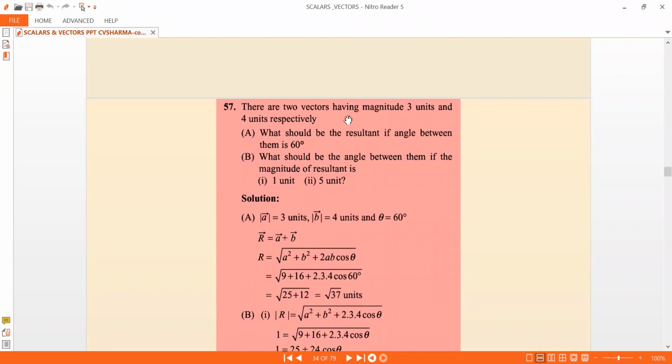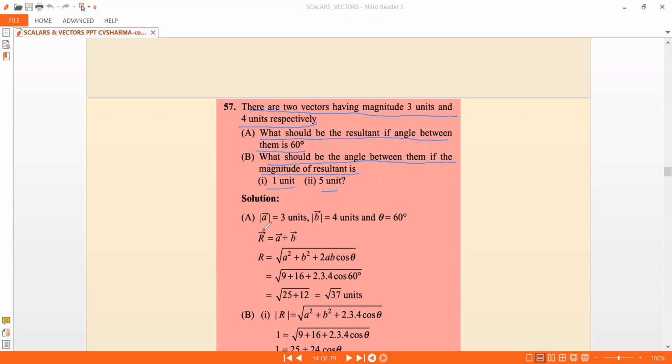There are two vectors having magnitude 3 units and 4 units respectively. What should be the resultant if the angle between them is 60 degrees? And what should be the angle between them if the magnitude of the resultant is 1 unit and 5 units? So that is the first part.